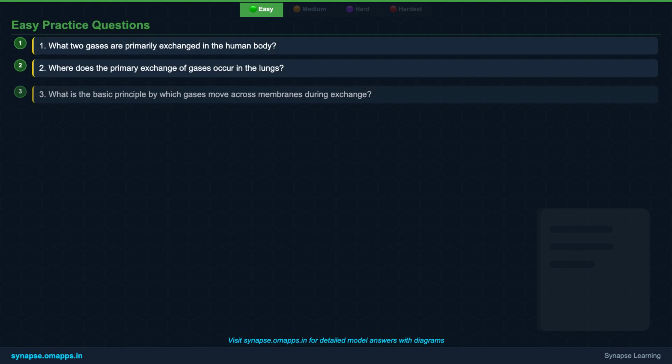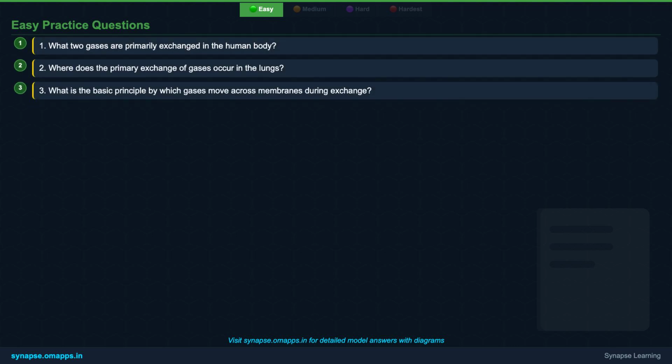Now, let's test your understanding with a few practice questions. Take a moment to think about these. 1. What 2 gases are primarily exchanged in the human body? 2. Where does the primary exchange of gases occur in the lungs? And 3. What is the basic principle by which gases move across membranes during exchange? These questions will help solidify your grasp of the easy concepts.